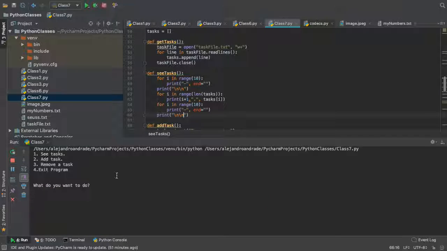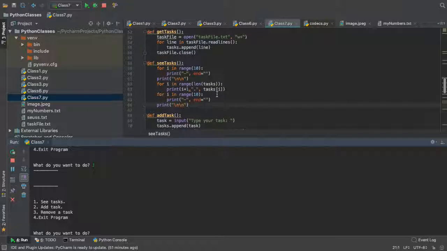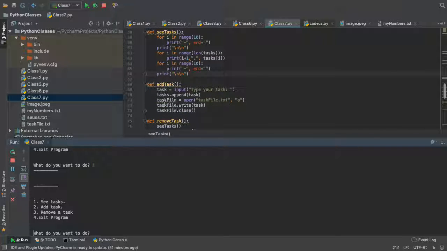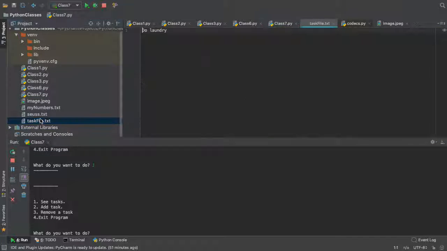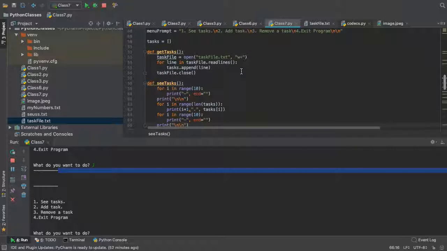So we stop it, we're gonna run it again. Let's see actually if things got saved. So we do 1, it didn't get saved right away, right? Because of what? Let's see the task text file. Actually, do laundry does have it stored. We actually store it. So what happened? Anyone knows why when I did 1 and I want to see my task, the do laundry didn't appear? I don't know either. Let's check it out.